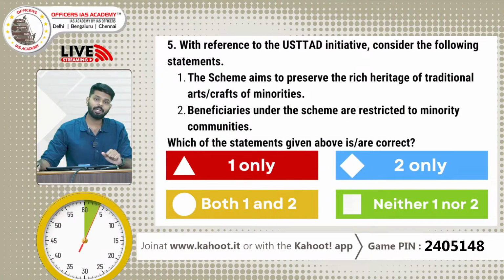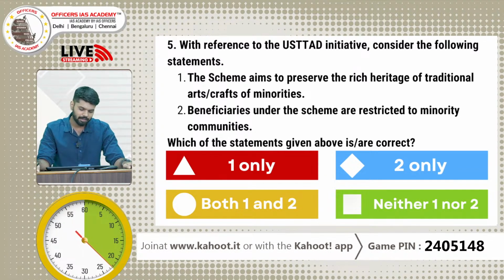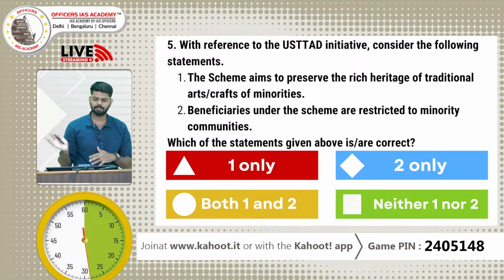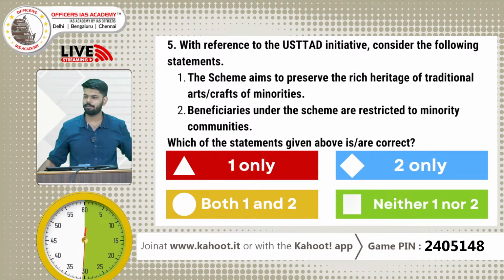It is related to a scheme. With reference to the Ustad initiative, consider the following statements. The scheme aims to preserve the rich heritage of traditional arts and crafts of minorities. Second statement, beneficiaries under this scheme are restricted to the minority community. Which of these statements given above are correct or wrong? One only, two only, both one and two, or neither one nor two. So 38 seconds remaining.